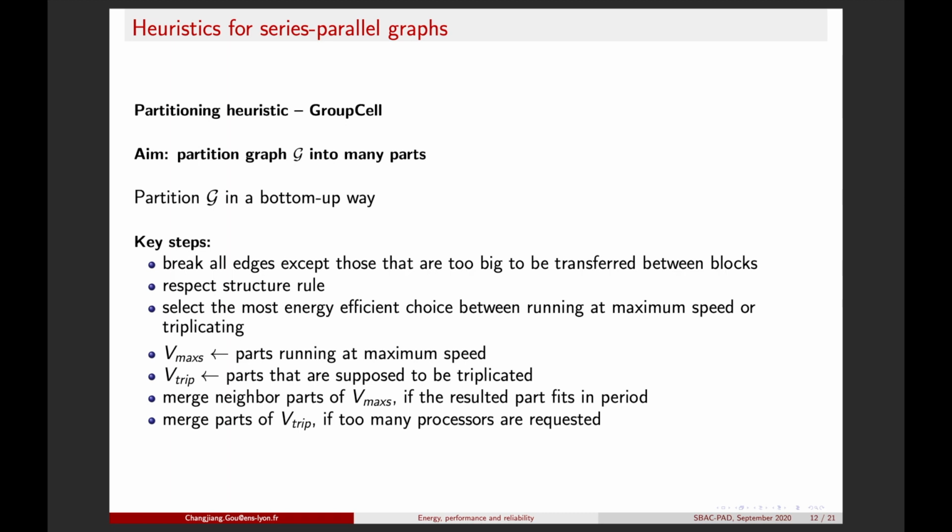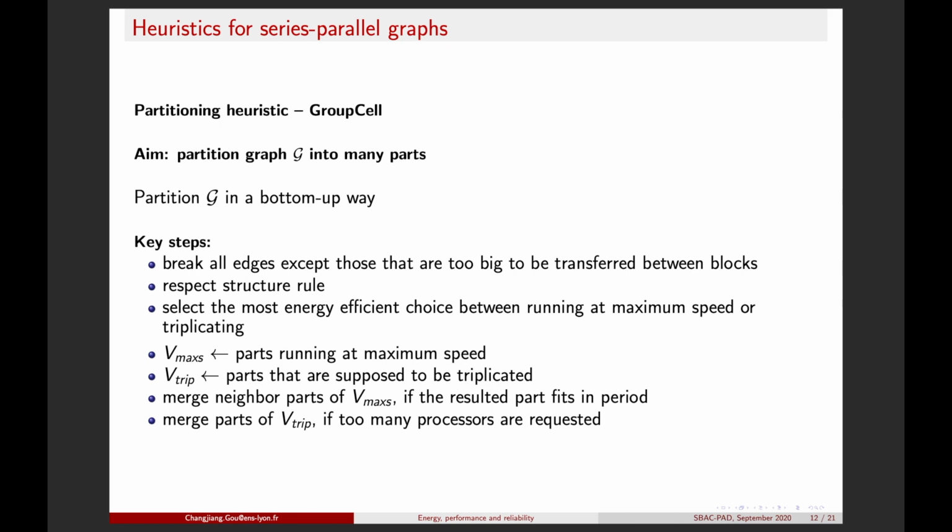GroupCell partitions graph G in a bottom-up way. It first breaks all edges except those that are too big to be transferred between blocks. Then it selects the most energy efficient way for all parts. Either we run a part at the maximum speed, or we run a part with 3 copies.